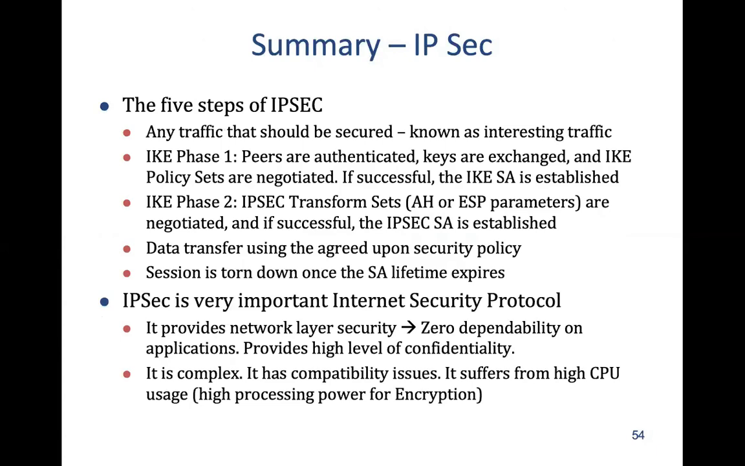To summarize, IPsec has 5 steps. As soon as traffic comes, the node has to decide whether it is to be secured or not. If it is to be secured, it's called interesting traffic. Then IKE phase 1 starts. The peers are authenticated, keys are exchanged, and the IKE policy set is negotiated. It means that in phase 1, a security association is established. In phase 2, the IPsec transform set, whether AH and ESP parameters, is negotiated.